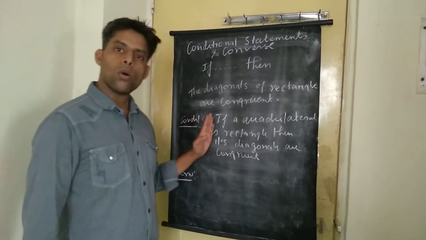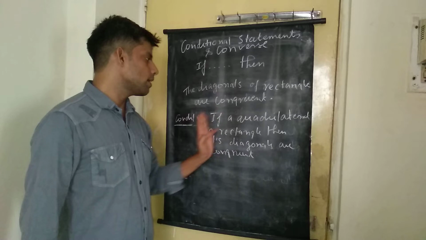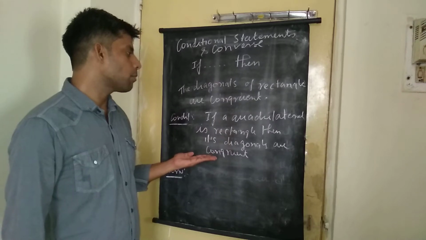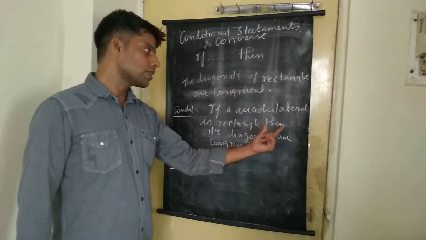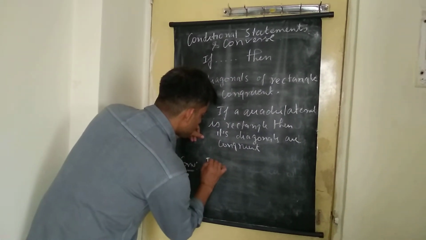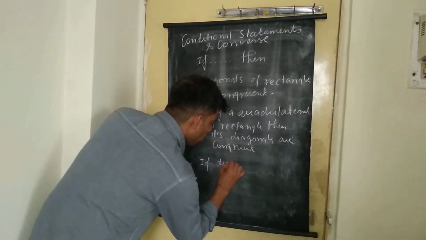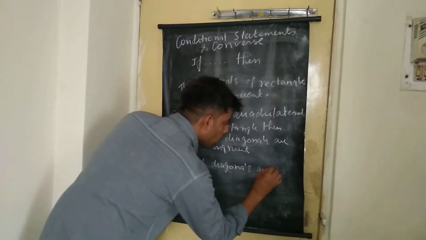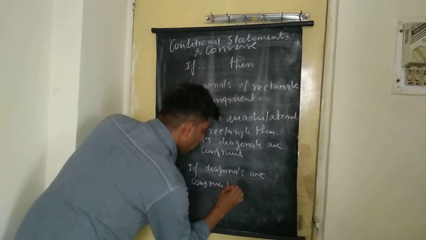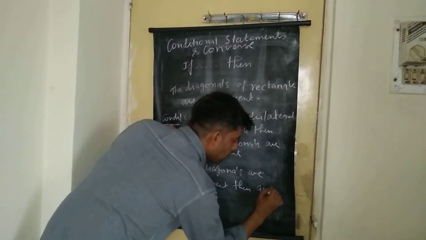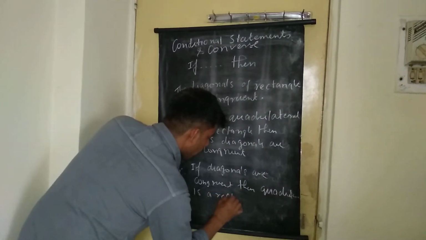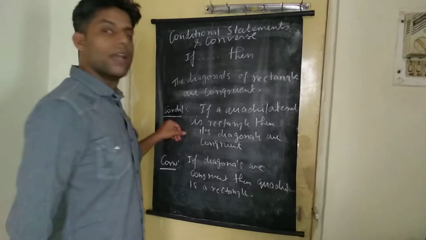Repeating once again, the whole statement in conditional form is: if a quadrilateral is a rectangle, then its diagonals are congruent. For making the converse, that is the ulta of the statement, we need to take the part which follows then before it. So you get the statement: if diagonals are congruent, then the quadrilateral is a rectangle.